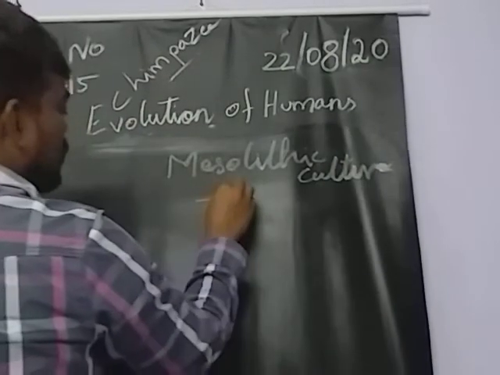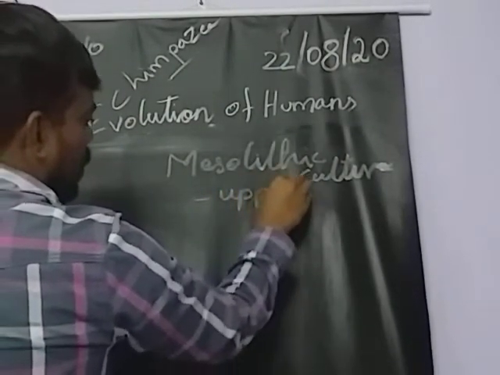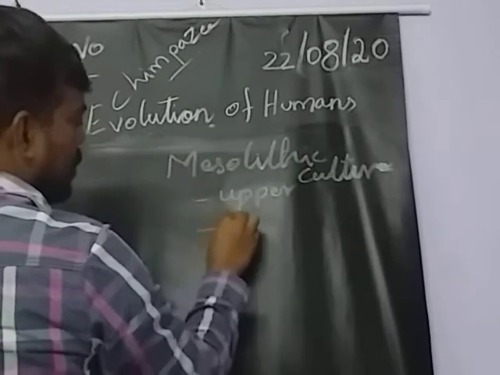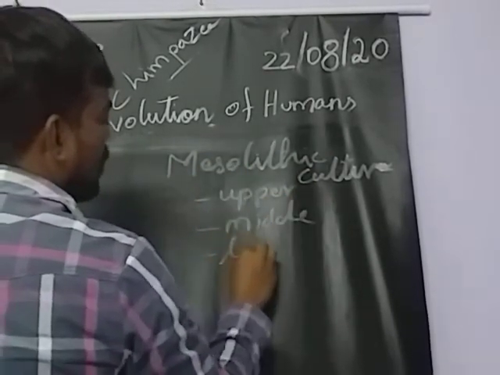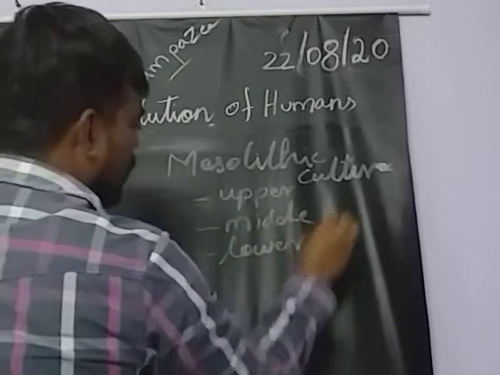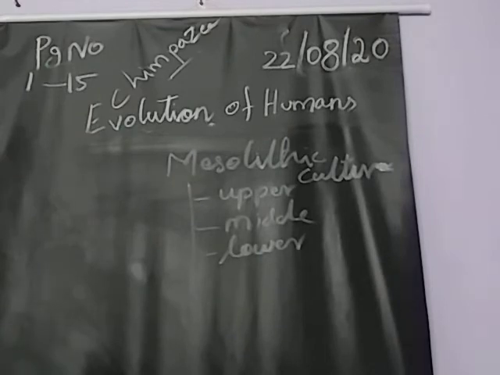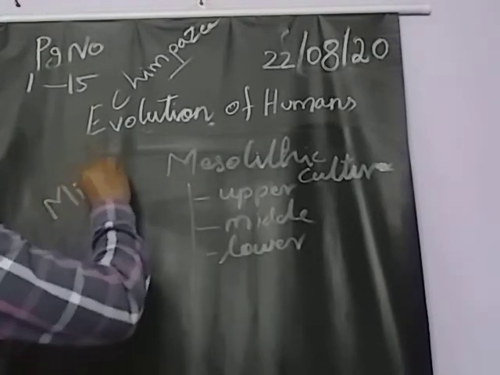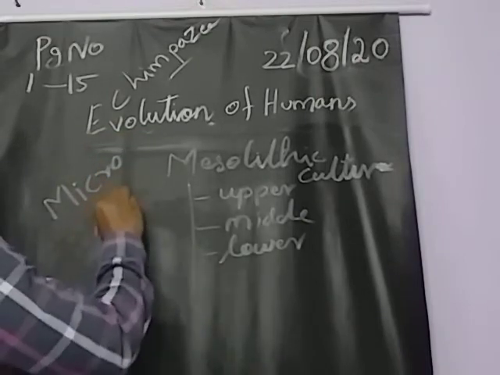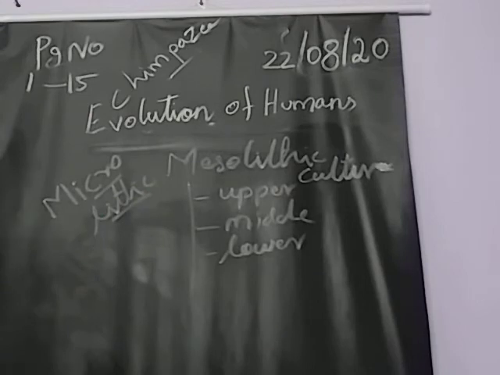So here also, upper, then middle, then finally lower. Here also the same, related to the stone data only we will get. Here microlithic will be more. Microlithic.